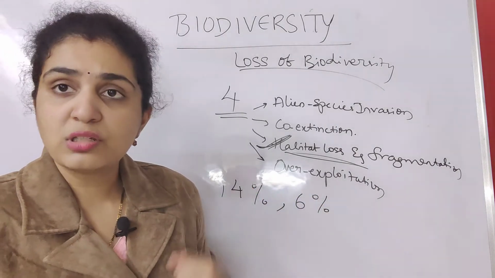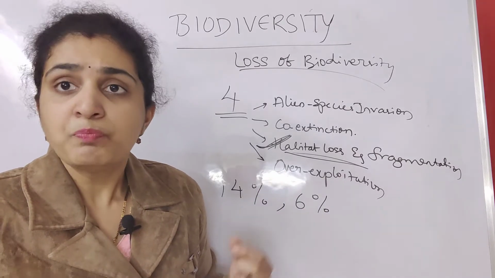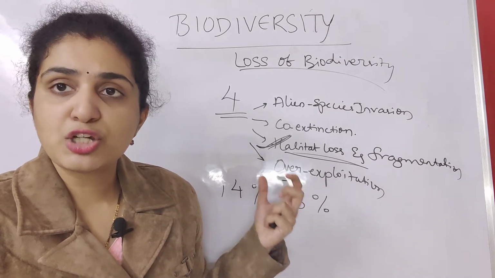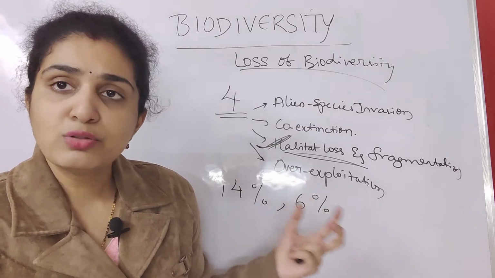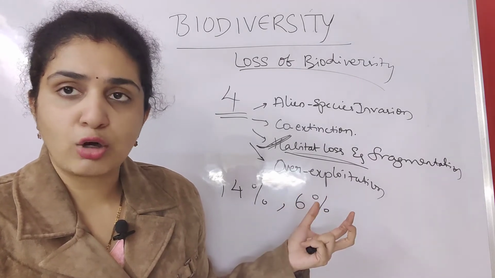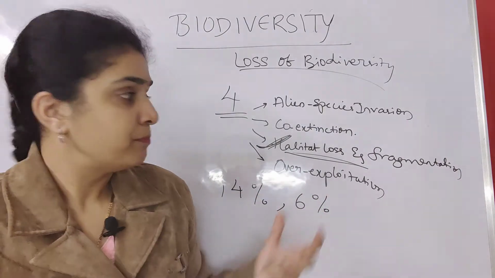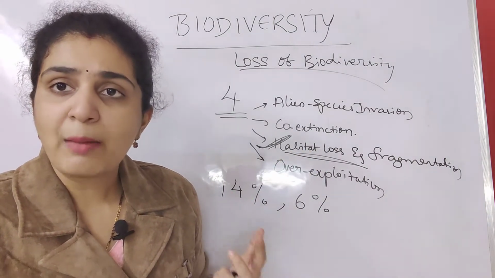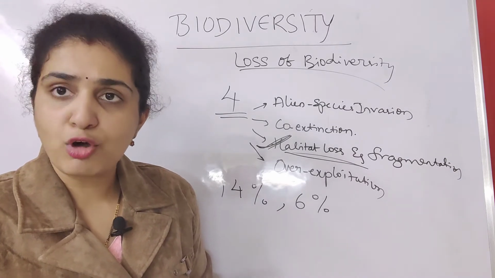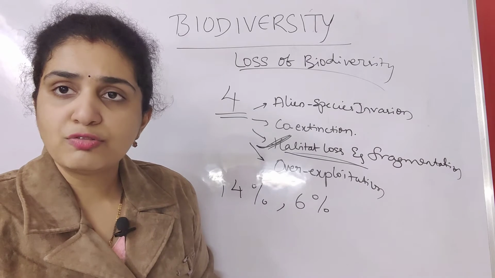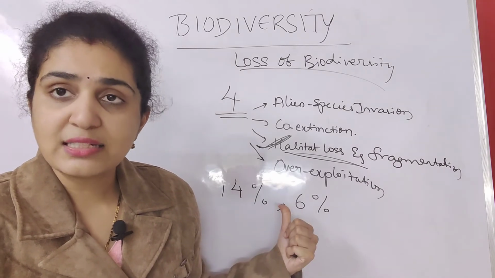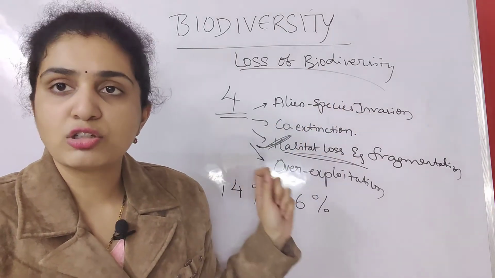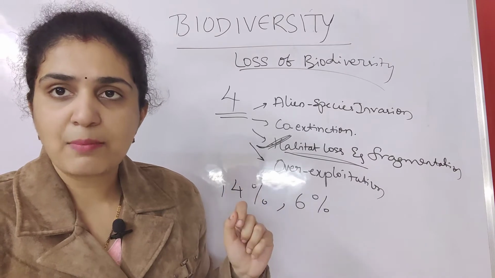So from 14% to 6%, the area has decreased. Why? Suppose you take the example of the Amazon rainforest, which is utilized for the cultivation of soya beans. This is associated with habitat loss and fragmentation. If you cut down the forest, if deforestation takes place, so much habitat is lost and so much land surface is decreased. That is associated with a decrease in the number of species, which in turn is associated with loss of biodiversity. So this is the main example that was given.